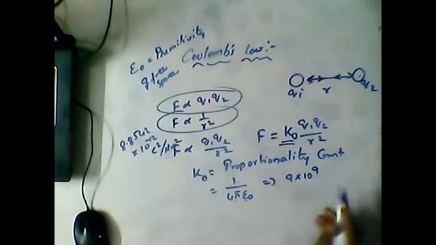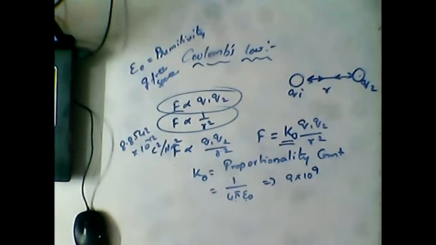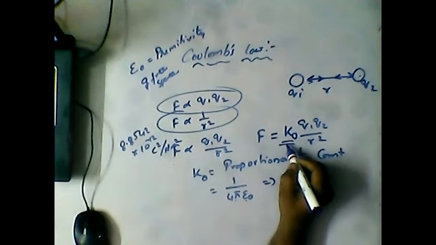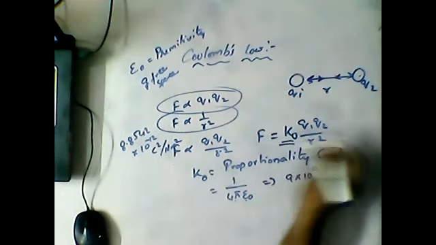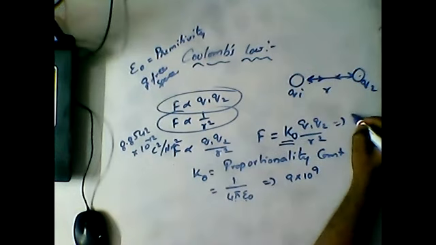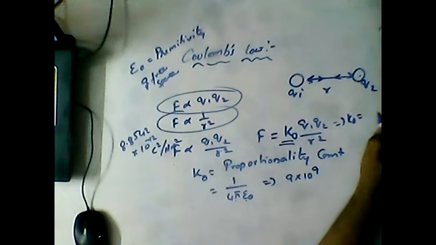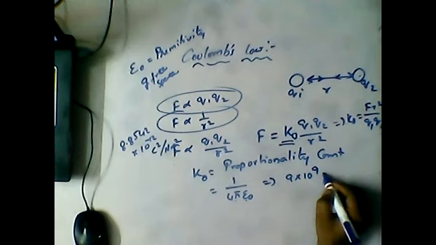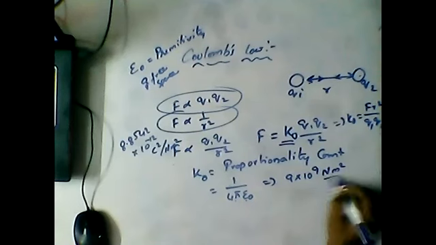Sir, how to identify the units? Sir, does this not have units? I want to explain in what way we have to get the units, that's the reason I did not explain at that moment. Now this k naught, we require its units. First of all, isolate this value k naught. How will you get it? k naught is equal to F r square by q1 q2. That is, we can write this as newton meter square by coulomb square.